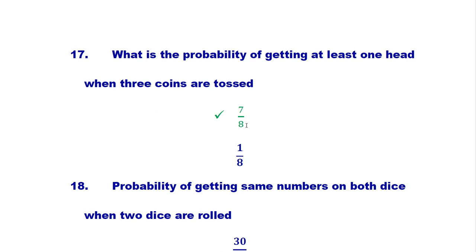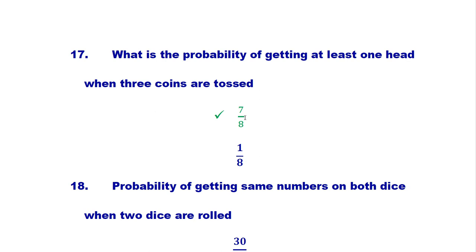Total number of outcomes is 8. In the outcome tail tail tail there is no head, so the remaining 7 outcomes have one or more heads, so 7 over 8 is the right answer.